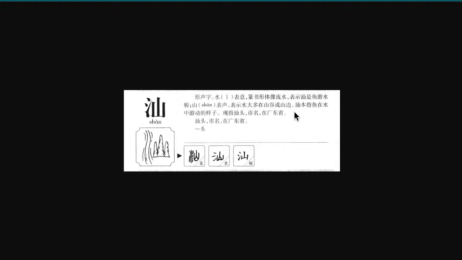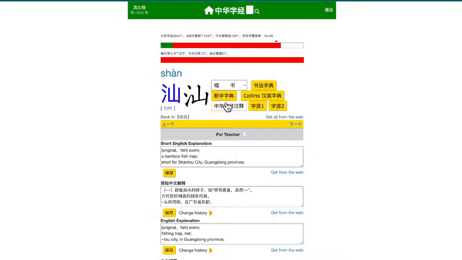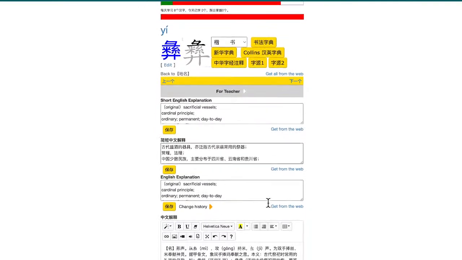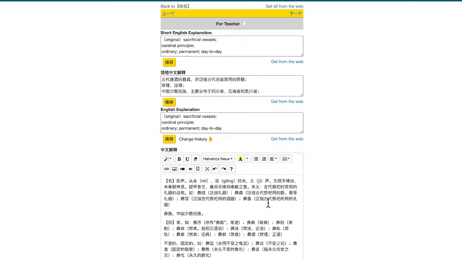Here is to represent the sound. All right, so let's take a look at the next one. Yi. Now the original meaning of yi is a sacrificial ritual. Actually, the original meaning is the sacrificial vessel used in those sacrificial rituals. It's called a yi.